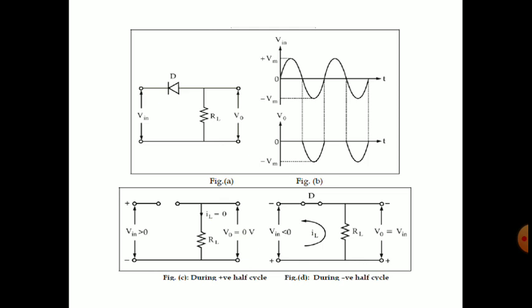So what happens when you apply the sinusoidal input voltage to this particular circuit? See the V input waveform.